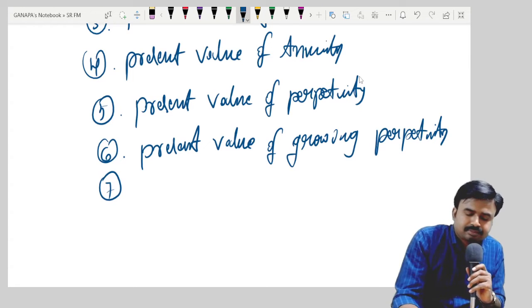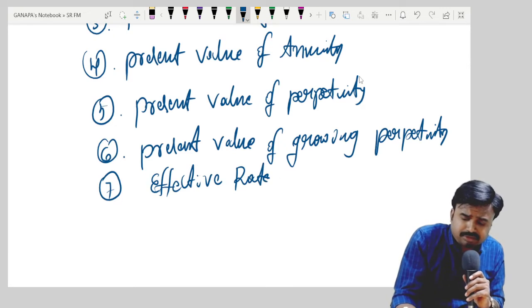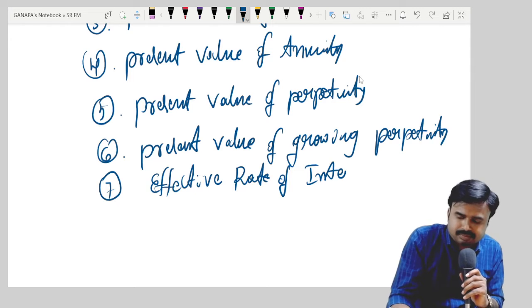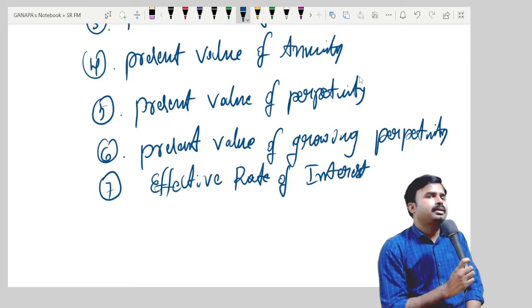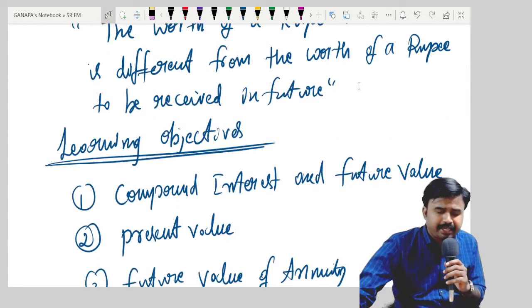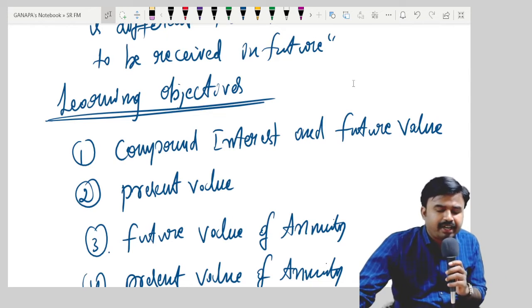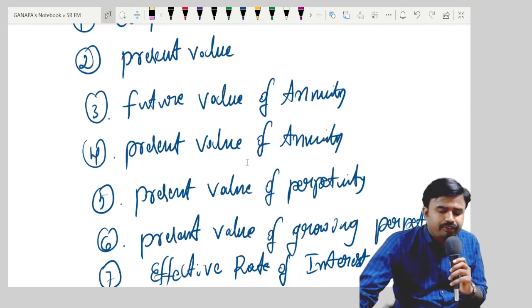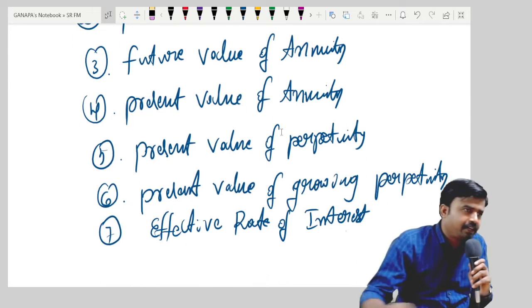The final area is effective rate of interest. So these are the areas we need to cover in this topic, time value of money. What are the areas? Please read it. Compound interest and future value, present value, future value of annuity, present value of annuity, present value of perpetuity, present value of growing perpetuity, effective rate of interest.